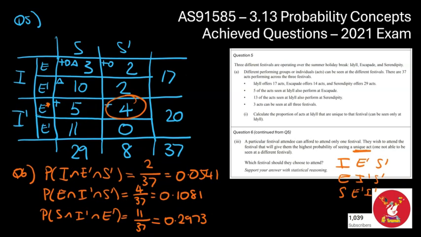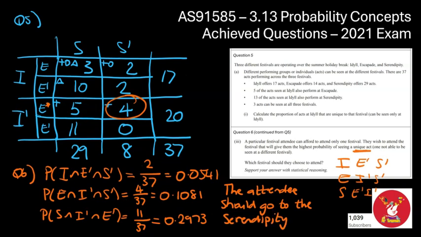So based on all of this, what festival should they choose to attend? They should go to the serendipity one because they have the highest probability of having a unique performer. So the attendee should go to the serendipity, forgive me if I spell this wrong, festival. There we go. So we're done question 26.